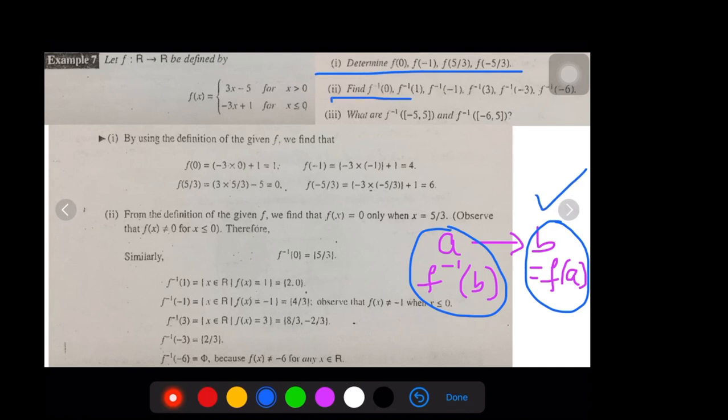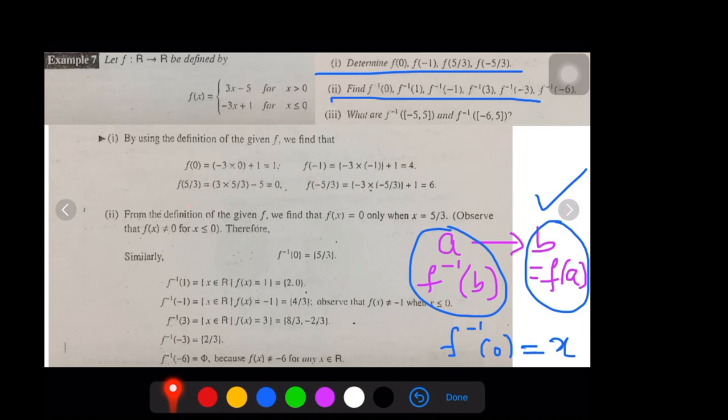Now you are trying to find the second one, f inverse of 0. So when you compute f inverse of 0, you need to check, when you send this through f, f of x is 0. So for which value of x does f of x become 0? That you have to find. Already you have computed a few values. In that you can fetch a value. Only for this condition, it gives 0.